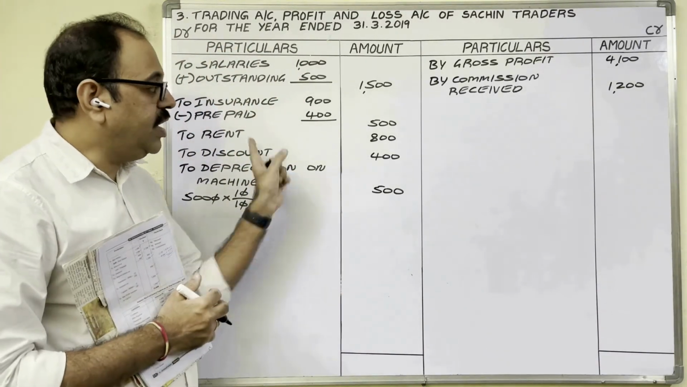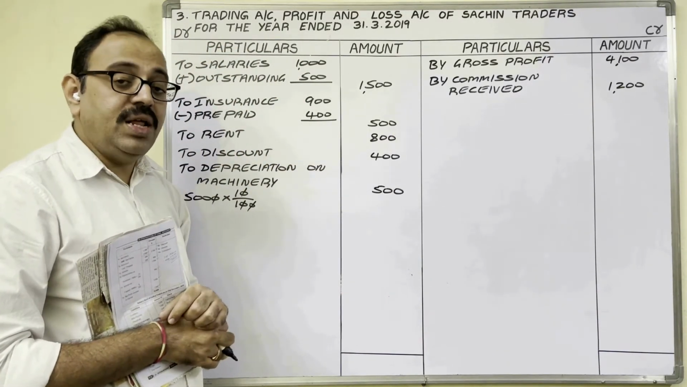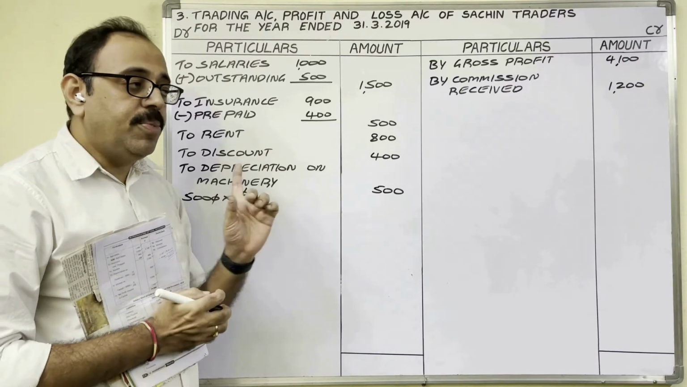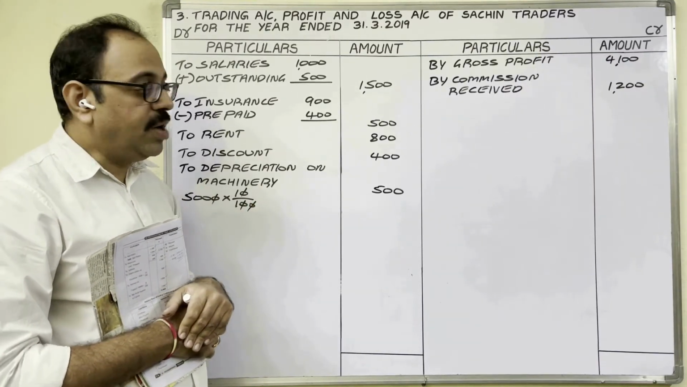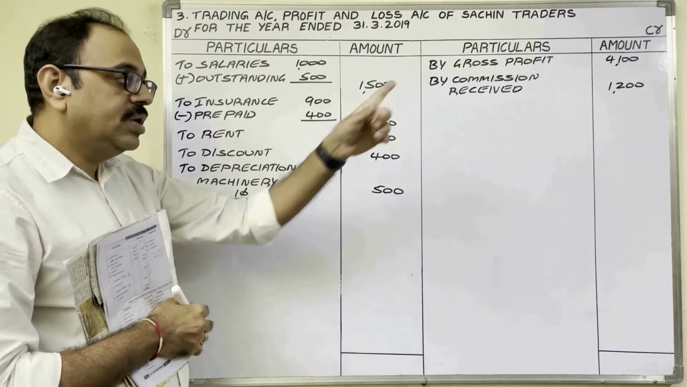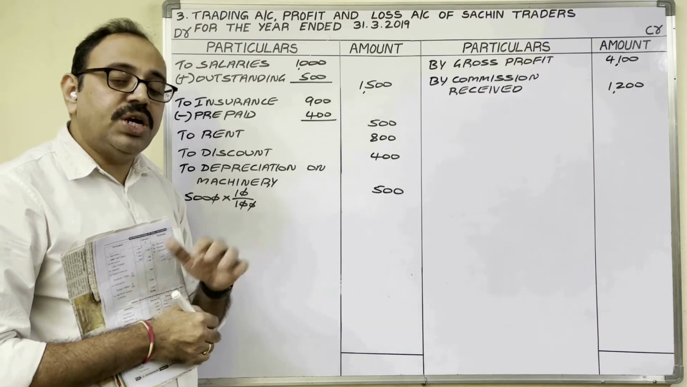All amounts we have taken in profit and loss account. Finally, we have to calculate net profit or net loss. Observe, which side total is more? Credit side. In rough notes, you have to find out the total.